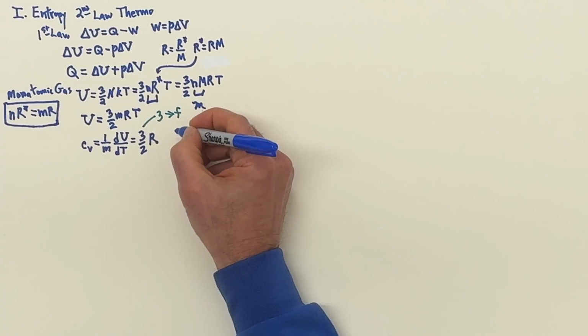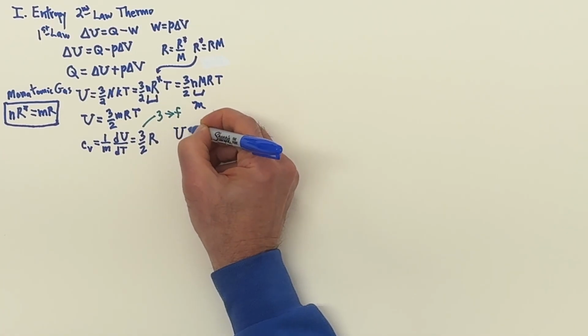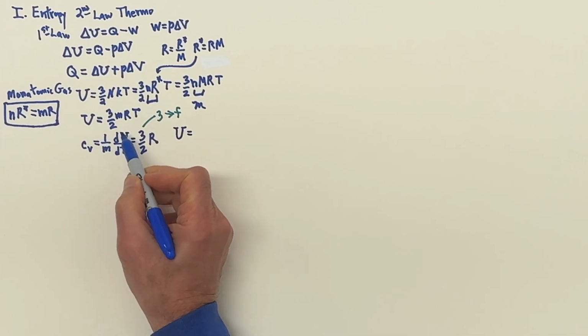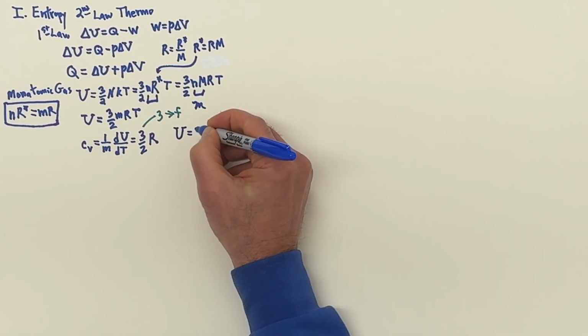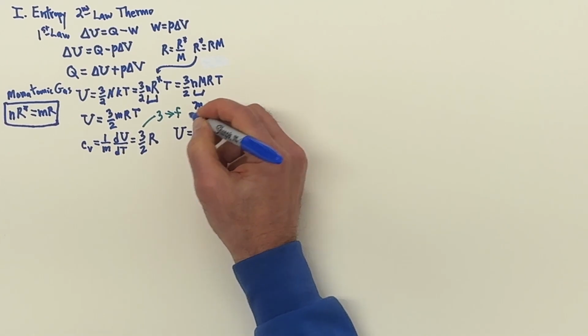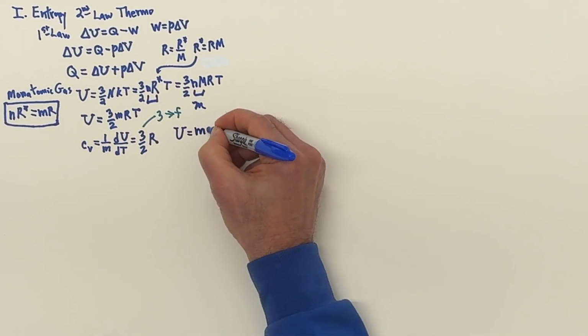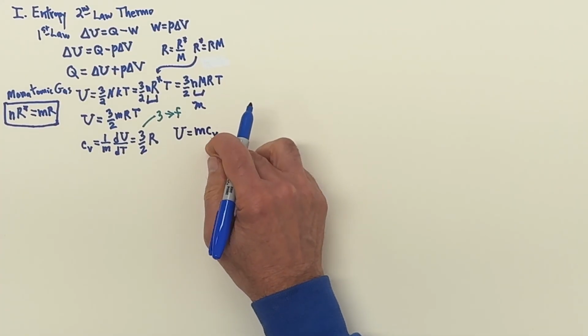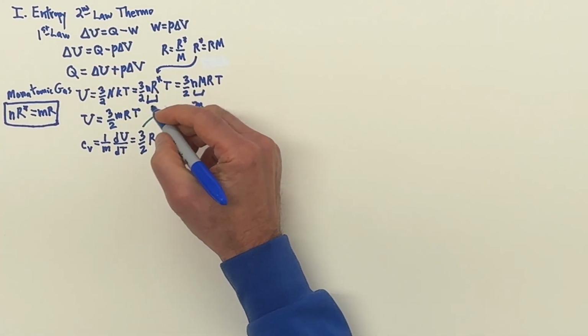So notice that we can write the energy U, since 3/2 R is CV, I'm going to write this as, well, the M is going to be there. And then the 3/2 R is going to be CV, the specific heat at constant volume, and then there's going to be the temperature.